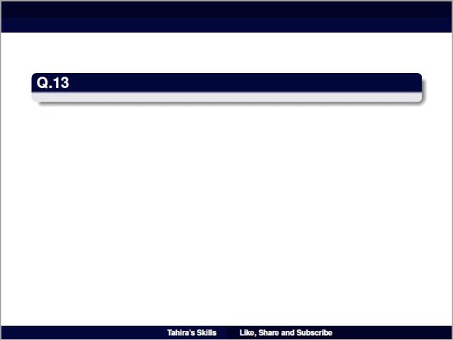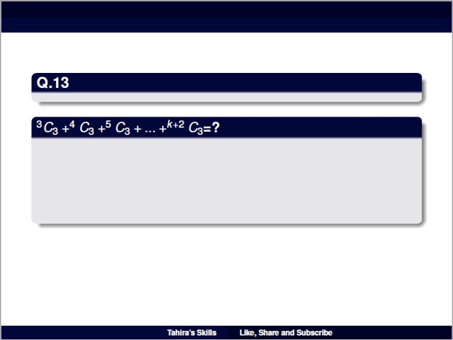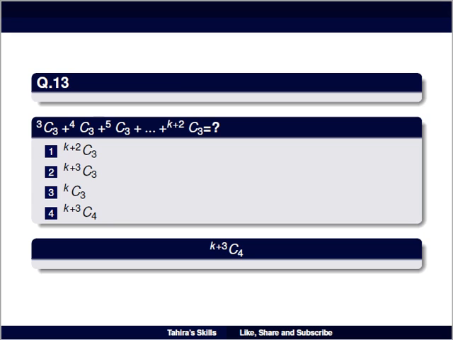Question number 13: 3C3 + 4C3 + 5C3 and so on up to (k+2)C3 is equal to, option 1 is (k+2)C3, option 2 is (k+3)C3, option 3 is kC3, and option 4 is (k+3)C4. And the right answer is (k+3)C4. Here we can also check by opening the expansion of all these. So (k+3)C4 is our right answer.